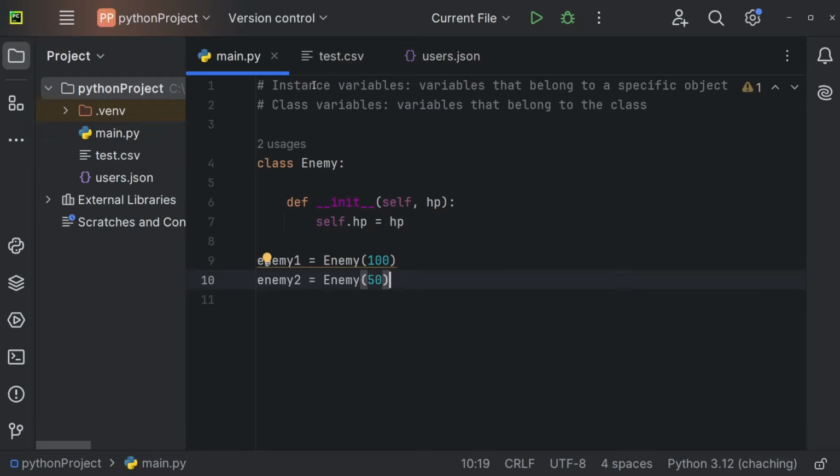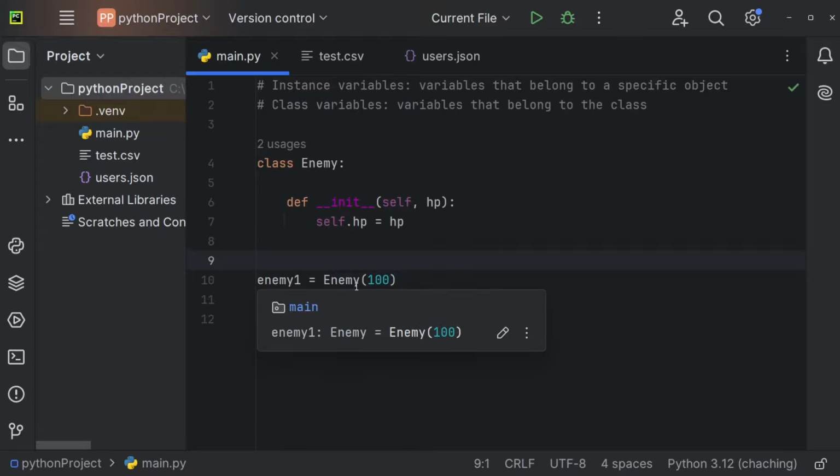So as you see, an instance variable is different for every single instance of this class. So for the first enemy, HP is 100, and for the second one, it's 50. So it's obviously different for every single enemy.